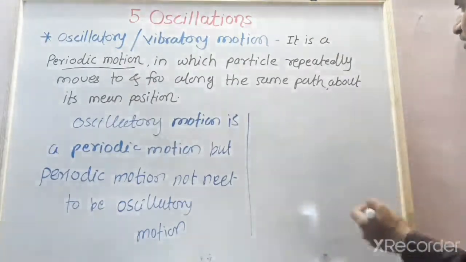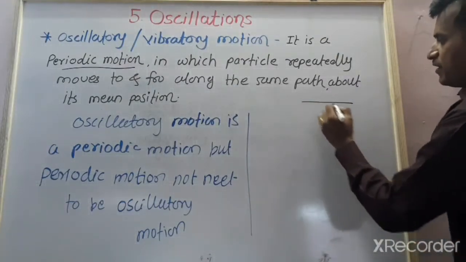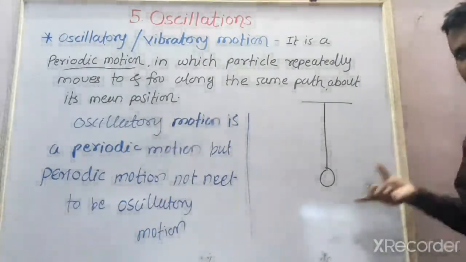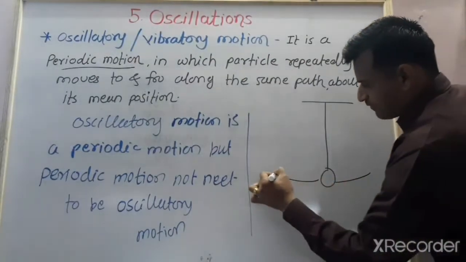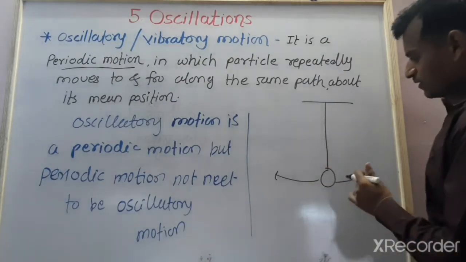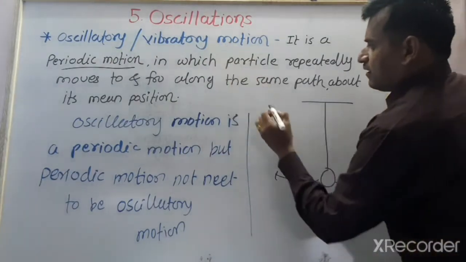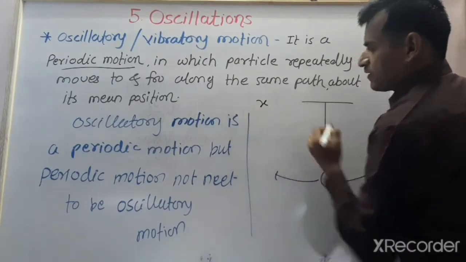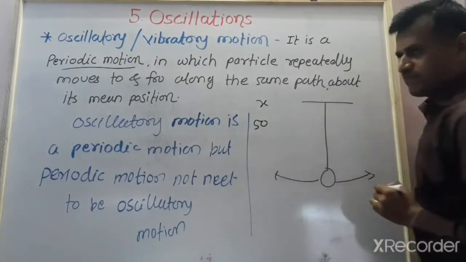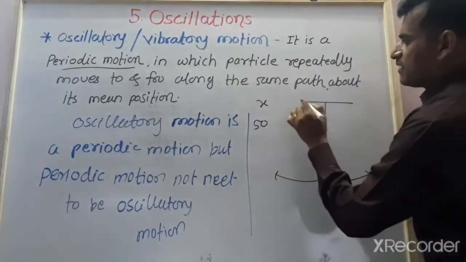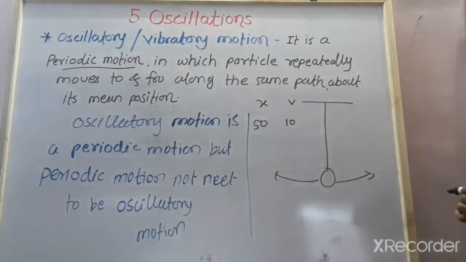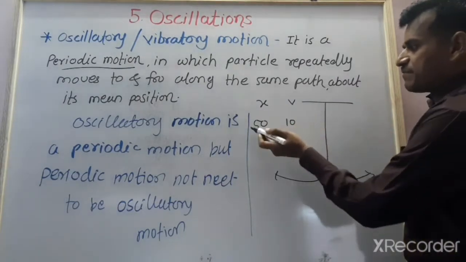Why is it periodic? For example, in case of a simple pendulum, suppose this is a simple pendulum which is displaced from its stable equilibrium and released. It performs the motion to and fro about its mean position. In one oscillation, for example, its initial displacement is 50 centimeter, or in SI system meter, and its velocity is 10 meter per second. When we increase the time, its displacement goes on decreasing.